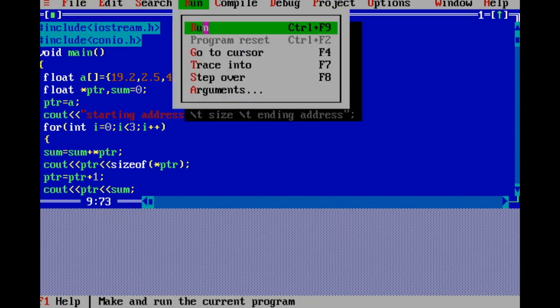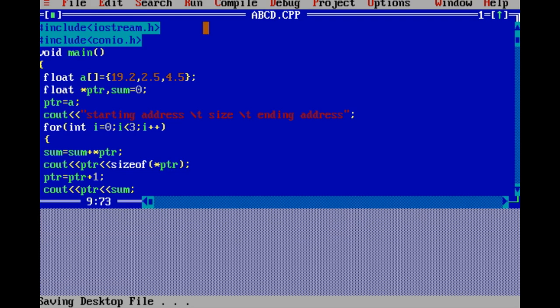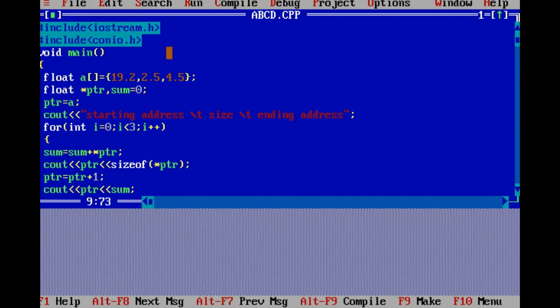So this is how you have to run your program. This is the output of the program. You can directly take a snapshot of the output. Now, how do you get the code of this program? This is how you have to execute your program. Now I will show you how to get the source code of this program.